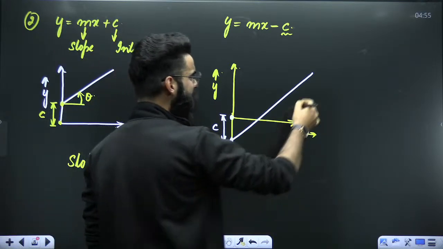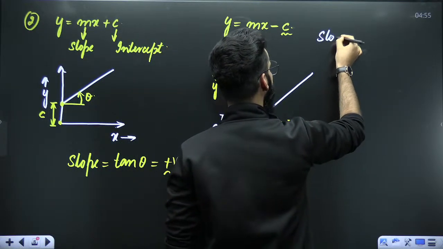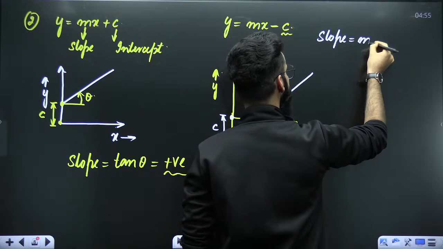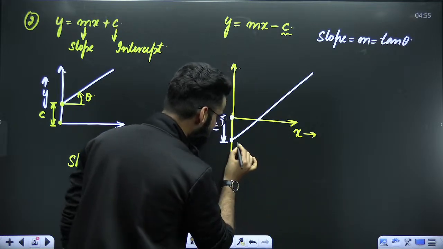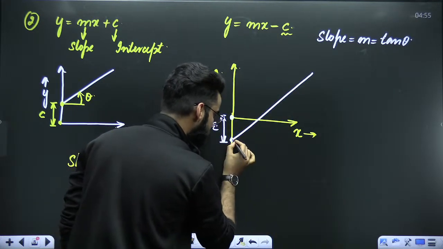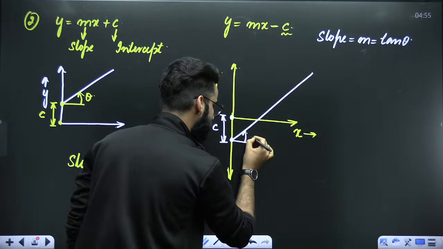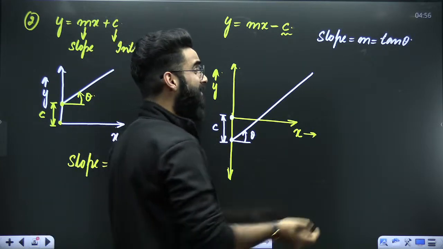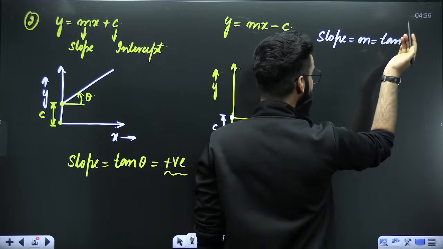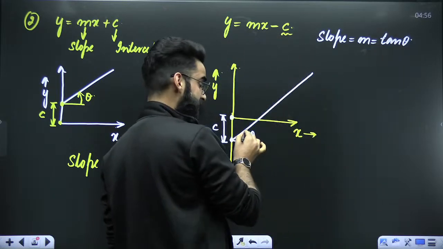Perfect. And at the same time, if you talk about the slope, slope is represented by m. You already know that's tan of theta, and theta is the angle which the graph makes with the positive x-axis in the anti-clockwise direction. Again, as you can see, theta is coming out to be acute, right?